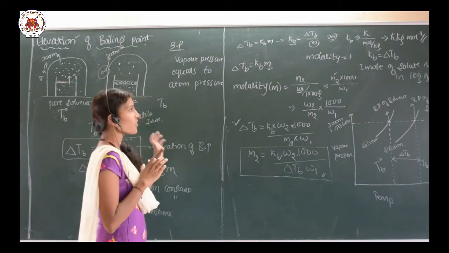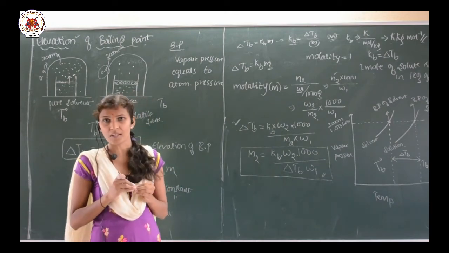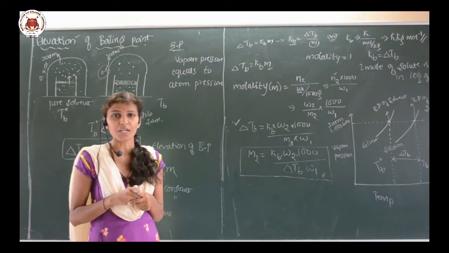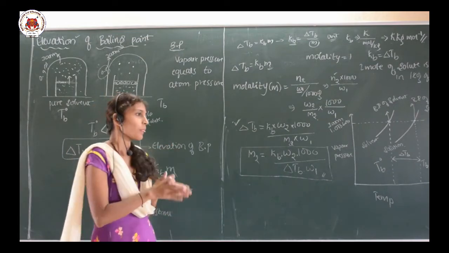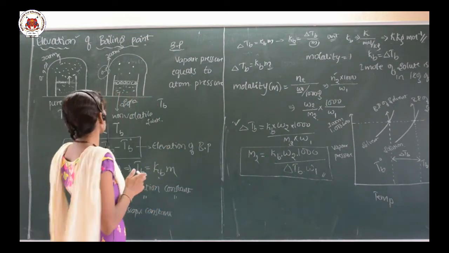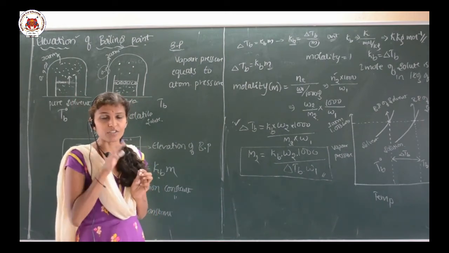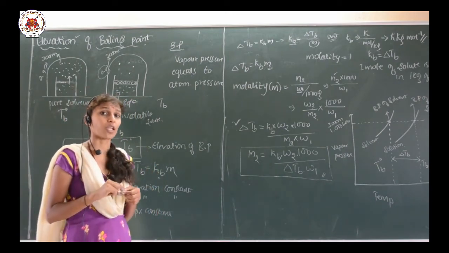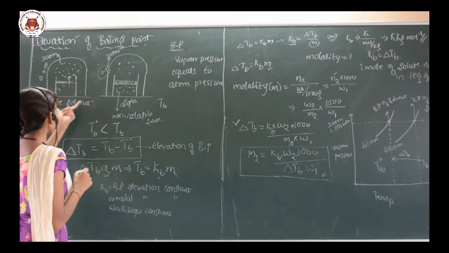And this elevation of the boiling point depends upon the number of solute particles, how many solute particles you are adding, irrespective of the nature of that solute. That's why elevation of the boiling point is one of the colligative properties, which depends upon the number of solute particles. Clear?